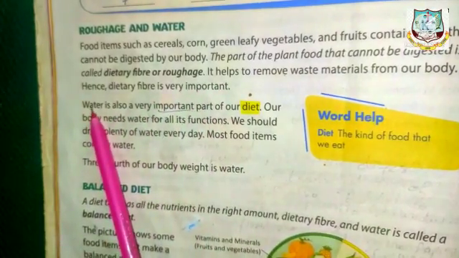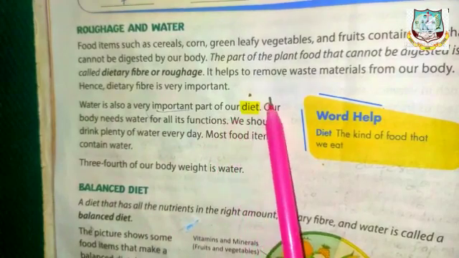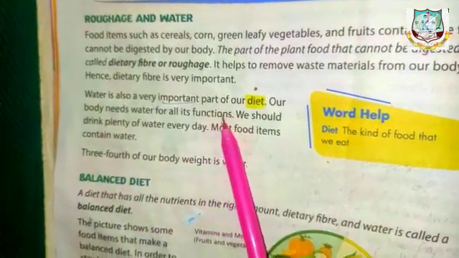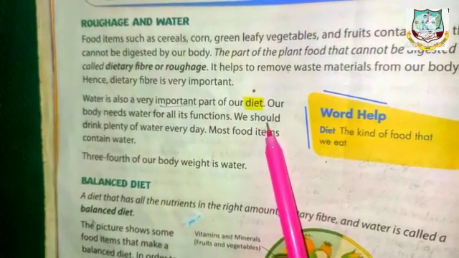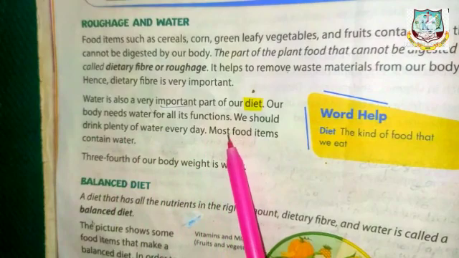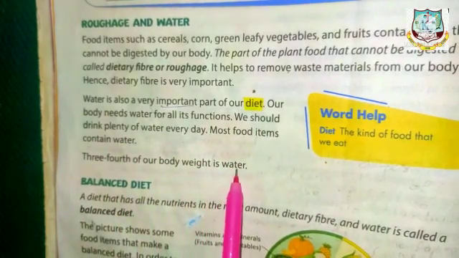Next, water. It is also very important part of our diet. Our body needs water for all its functions, isn't it? So, we should drink plenty of water every day. Okay. 3/4 of our body weight is water. Okay.